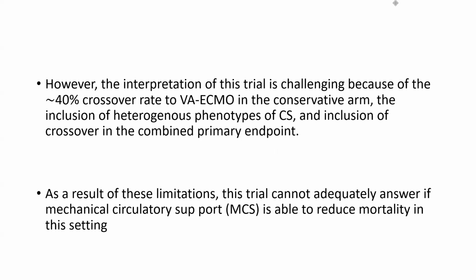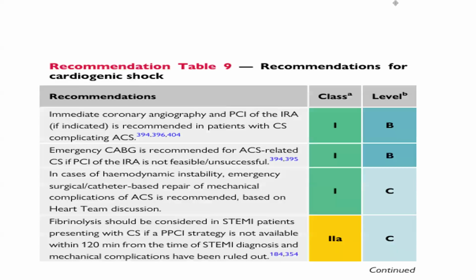However, interpretation of this trial is challenging because of a 40% crossover rate to VA ECMO in the conservative arm, inclusion of heterogeneous phenotypes of cardiogenic shock, and the inclusion of crossover in the combined primary endpoint. As a result of these limitations, this trial cannot adequately answer whether a mechanical circulatory support device is able to reduce mortality in this setting.